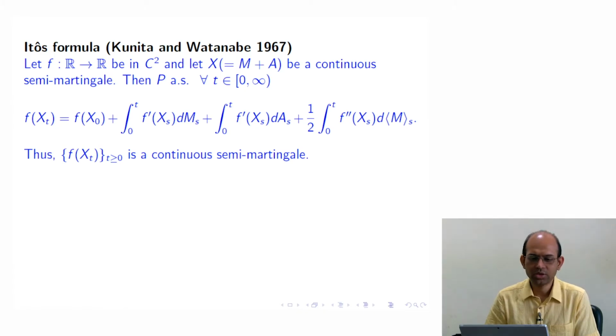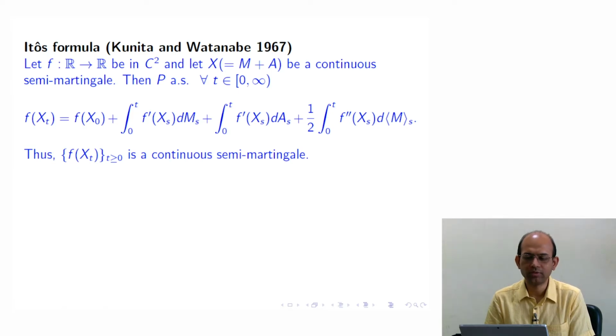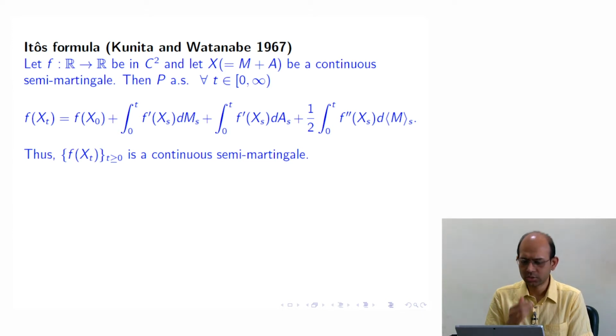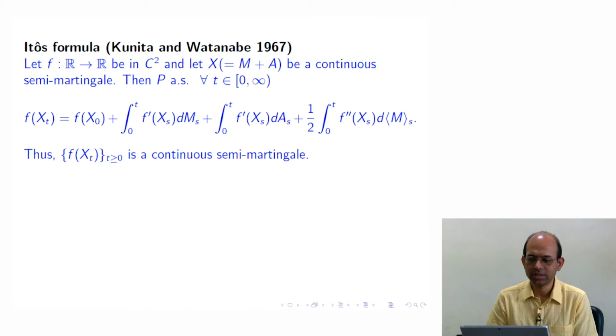So now we discuss Ito's formula. This version is by Kunita and Watanabe from their work in 1967. Here we consider a real valued function f from R to R, one dimensional, which is continuously twice differentiable, and x is a continuous semi-martingale which has the following decomposition: m plus a. M is a continuous local martingale, and a is an adapted, continuous bounded variation process.